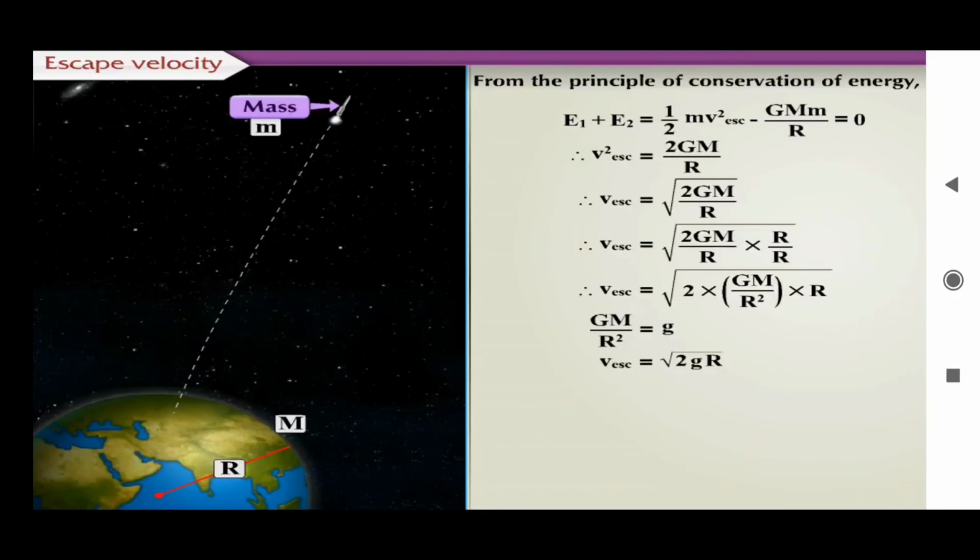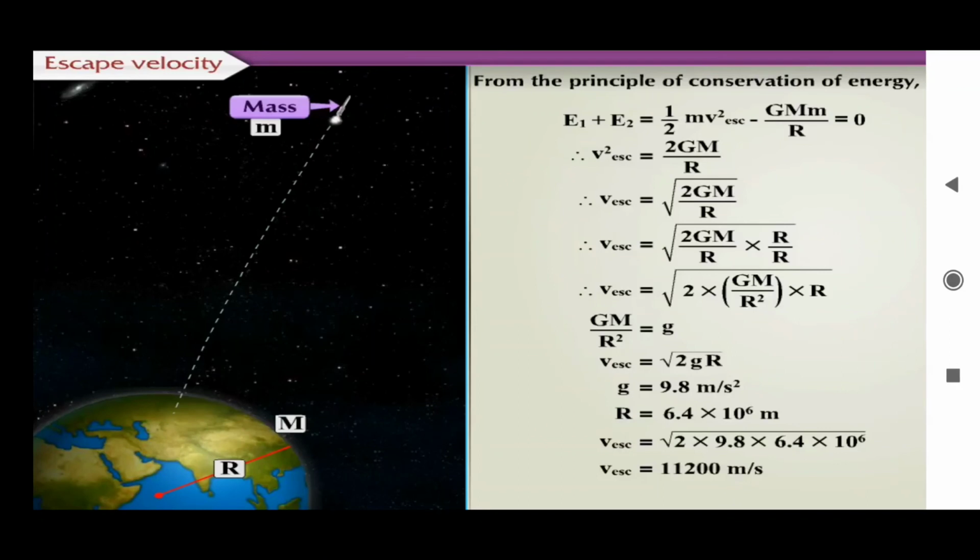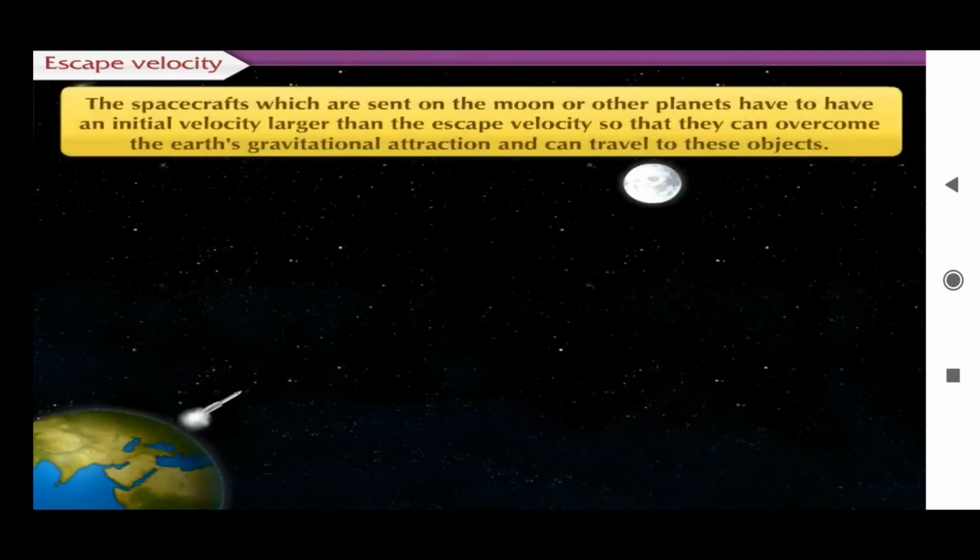Now let us substitute the value of gravitational acceleration and the radius of the Earth. v escape equals root of 2 into 9.8 into 6.4 into 10 raised to 6. Thus, v escape is equal to 11,200 meters per second, which is equal to 11.2 kilometers per second. The spacecrafts which are sent to the Moon or other planets have to have an initial velocity larger than the escape velocity, so that they can overcome the Earth's gravitational attraction and can travel to these objects.